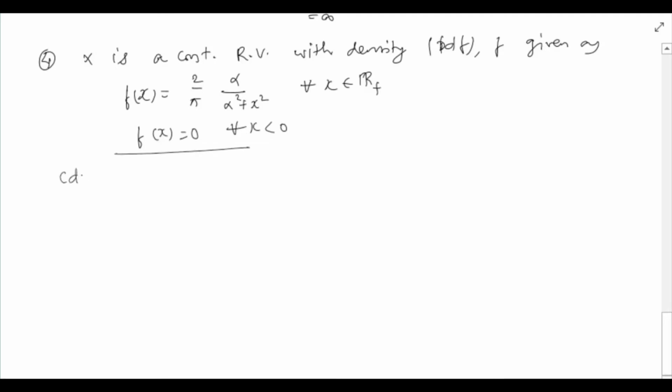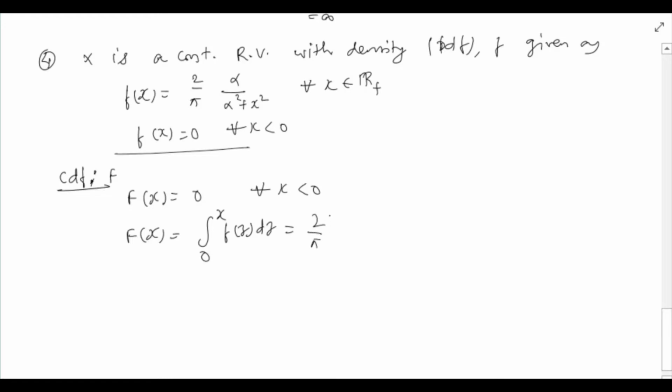In this case, the CDF of x, say F, can be computed as follows. F of x is clearly 0 for all x less than 0 because x is a non-negative random variable. But for all non-negative values of x, F(x) will be given by integral 0 to x of f(z) dz. Now 2 by pi is a constant, even alpha is a constant, so we will take that out.